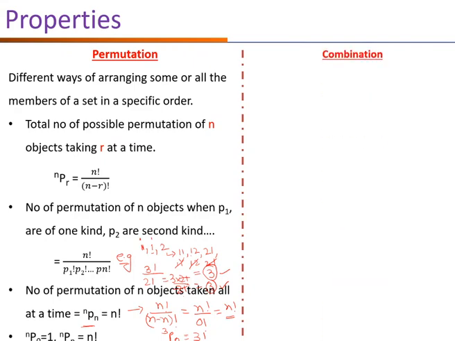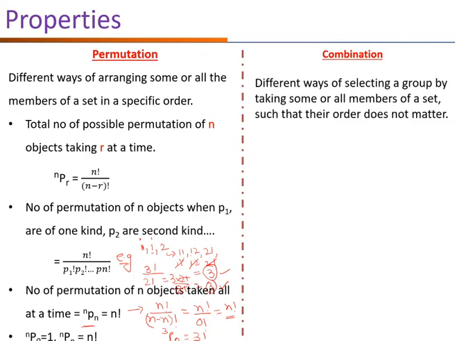Now come to the combination. Different ways of selecting a group by taking some or all members of a set such that their order does not matter is called combination.